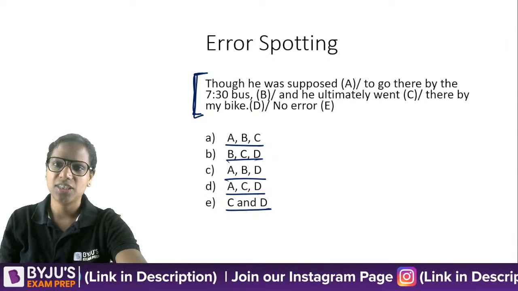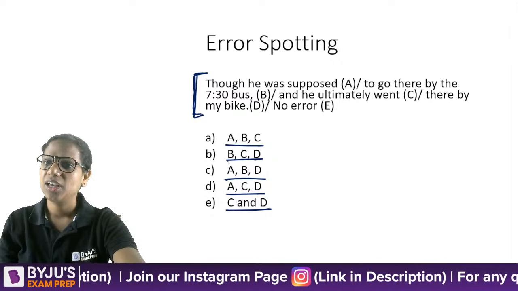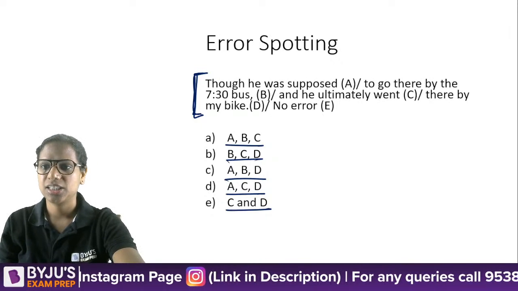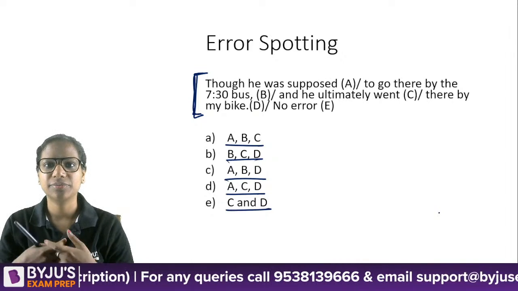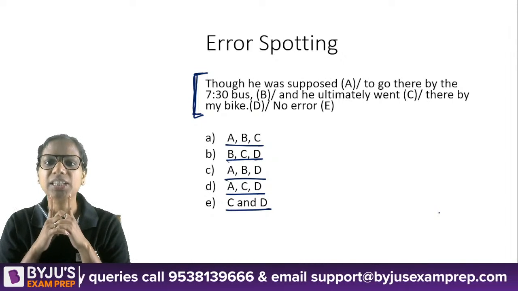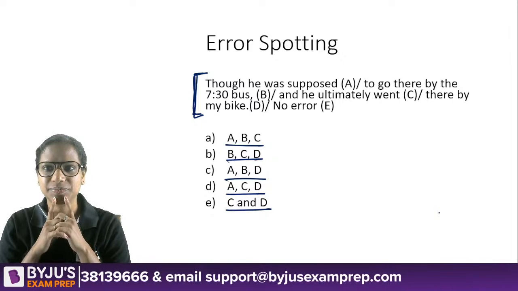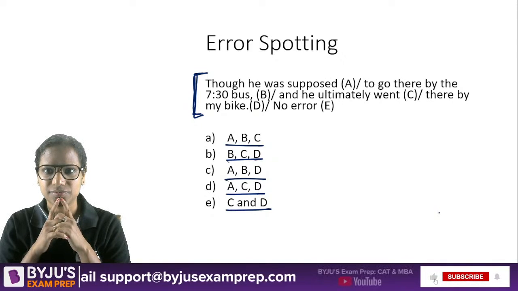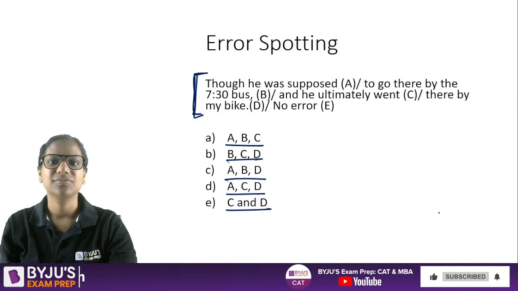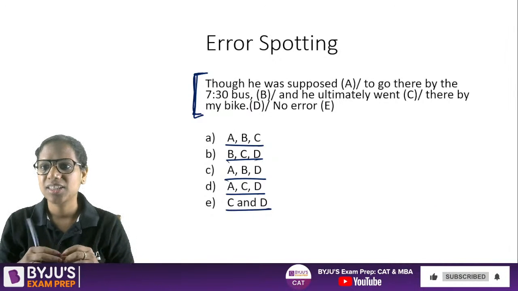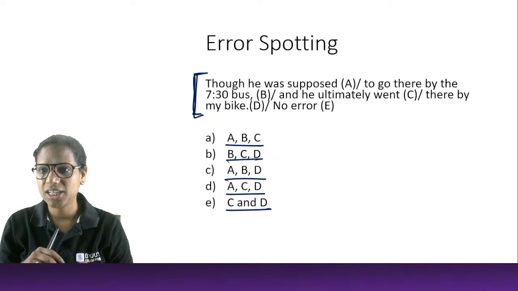For 22 years. Yes, Rohan. Yes, Prasad. Correct. Grammatically. Okay. Let's see what you say. Let's see who gives me the correct answer.